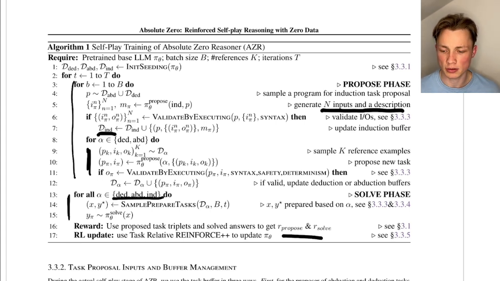Okay, and at the end we're doing the reinforcement learning update, and we are using the REINFORCE++ update. They are doing one more trick, and we will now look into it.